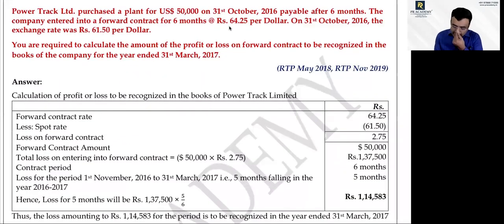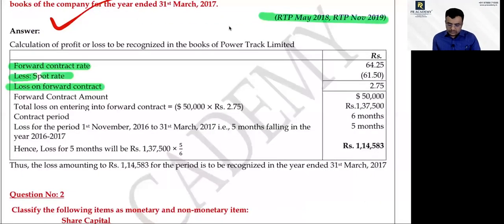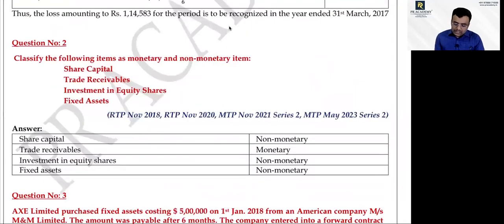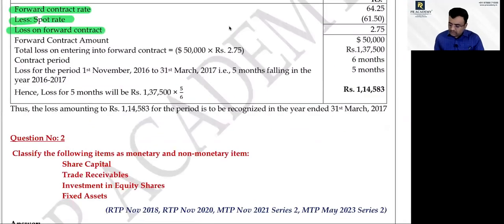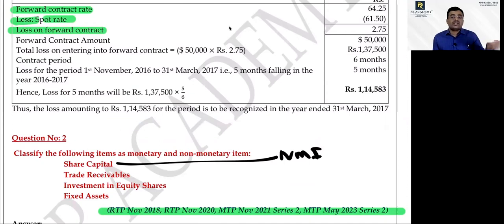Do you know how to handle a forward contract? No, sir. Take the difference between the forward contract rate and the spot rate. Profit or loss should go to P&L. Yes or no? Yes, sir. Is share capital monetary or non-monetary? Non-monetary, because I can't immediately convert it into cash.